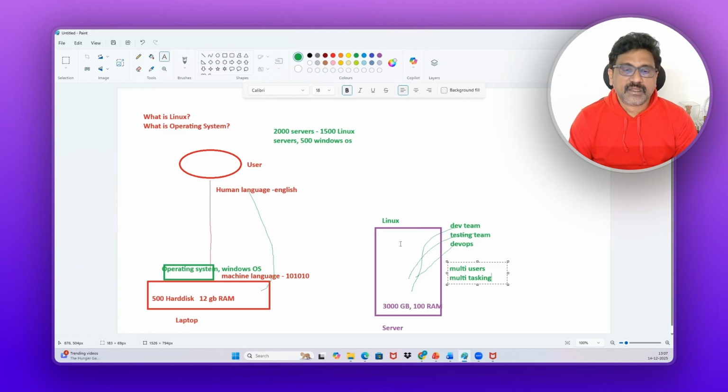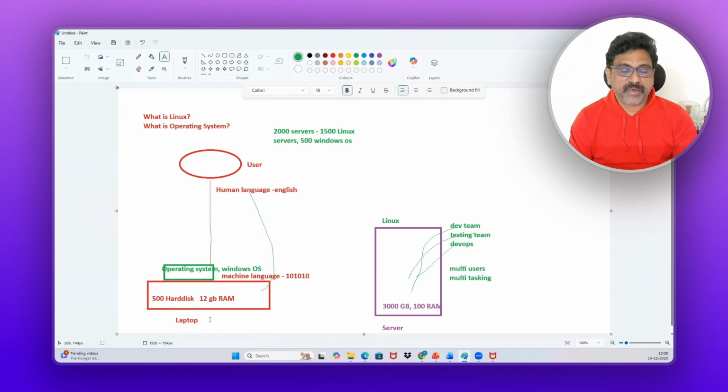Fine. But one more difference is, if you want to work with the Linux operating system, you should have basic Linux knowledge. Then only you can work on top of the Linux operating system. But if you don't have any basic knowledge of Windows, you can still work on top of the Windows operating system, on top of Windows server. So that is the difference. That is the reason everybody should have basic Linux skills.